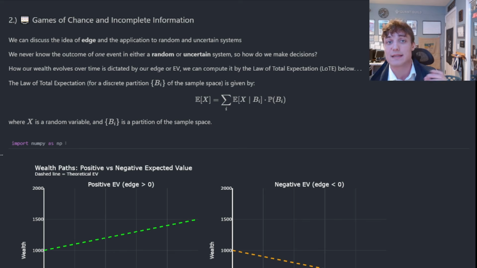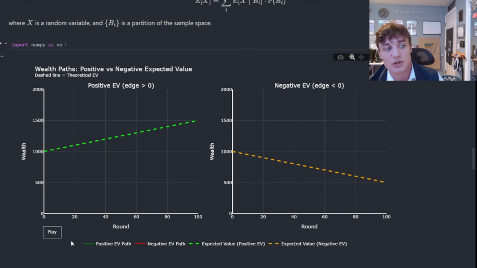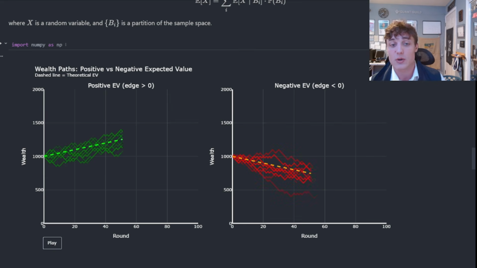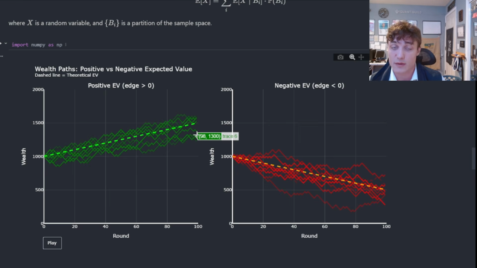Our goal is instead to figure out if we can act with positive expected value. The expected value in any of these systems is going to dictate the trajectory of our wealth path. So again, I don't know what the outcome is going to be in any case, but if I'm acting with positive expected value, just as I was in that market making example above, we will accumulate that wealth over time. That's this idea of accumulating expected value, EV or edge. If we're acting with negative expected value, then we will be losing money over time.